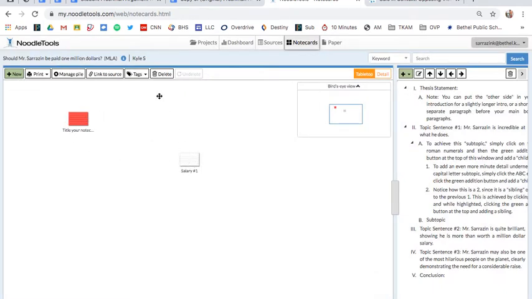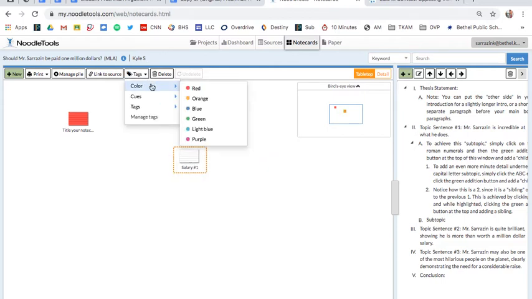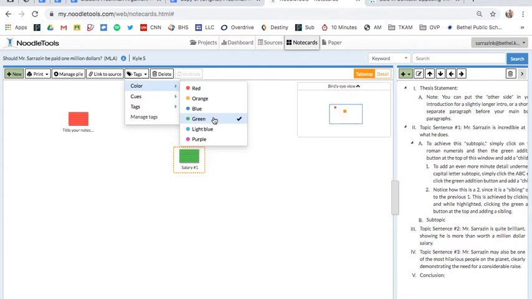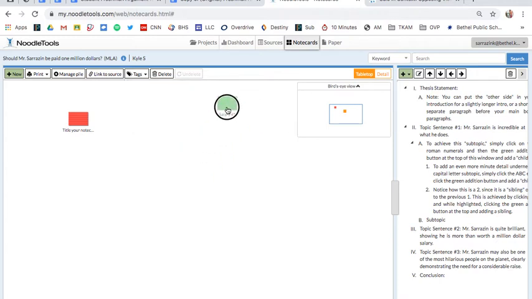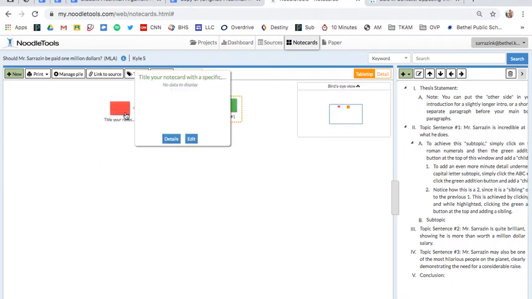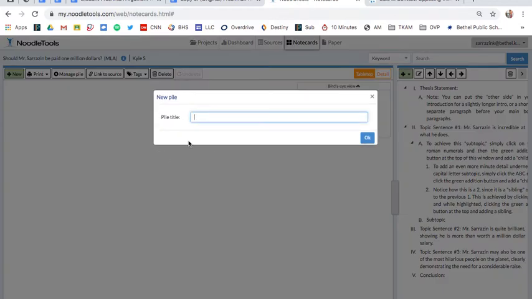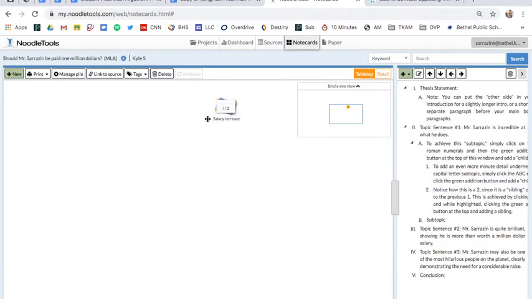Okay, perfect. If I wanted to do something with that, I could color code it. Notice how I selected it. Okay, and if you want to clear that, you go down here and you do clear. But if I really want to make this a color, it's about salary, so I'm thinking green. Boom, I got green. All right, and then you can keep them separate. If for some reason you want to combine these, if I pile them, you can pile them and title them something. So if I want to just do salary increase, maybe that's my title. Okay, I now have two note cards in one place.